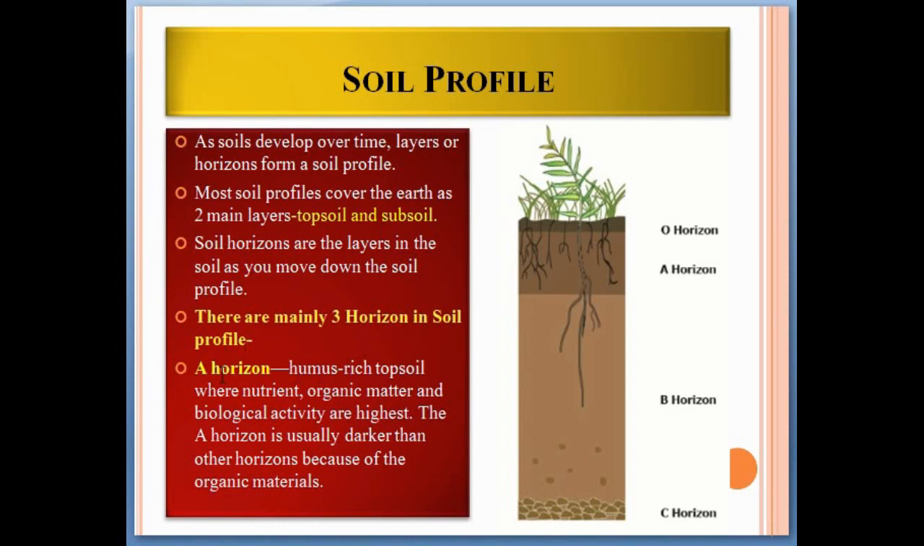The first one is A horizon. So A horizon has humus-rich topsoils where nutrients, organic matter, and biological activities are highest. The A horizon is usually darker than other horizons because of the organic materials. So you can see here this is the A horizon which has darker materials compared to B and C horizons because it has organic materials.